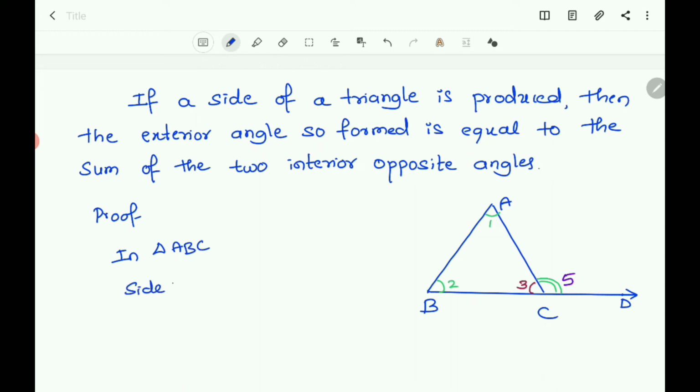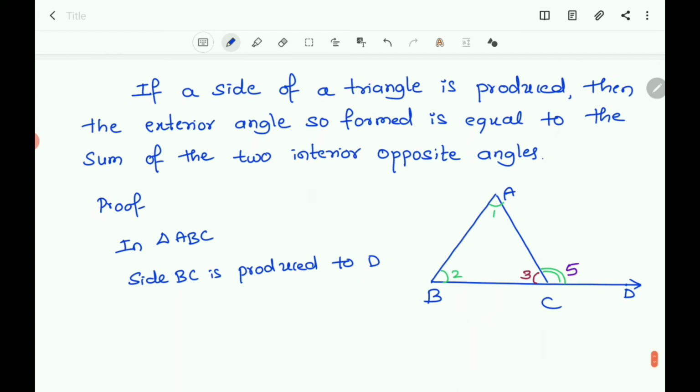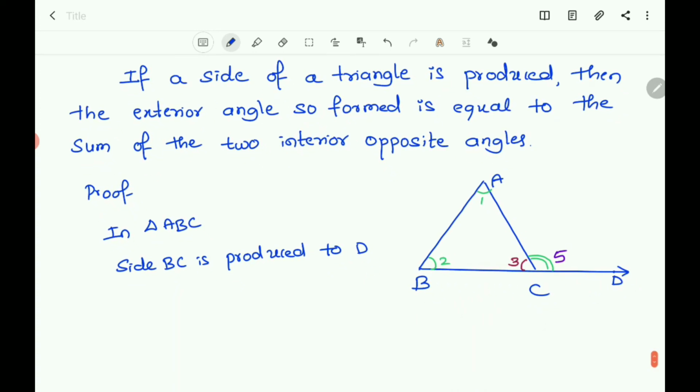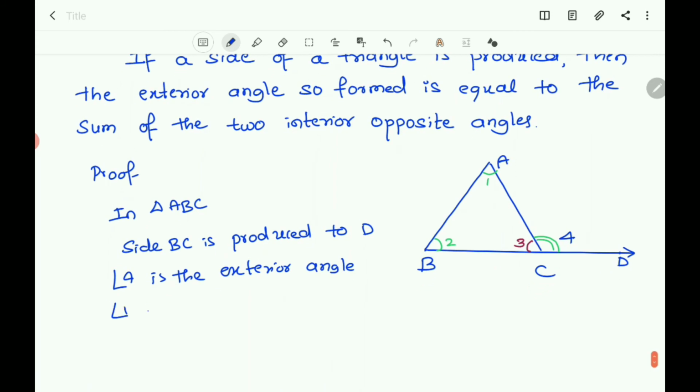Side BC is produced to D. Then angle 4 is the exterior angle, and angle 1 and angle 2 are the interior opposite angles.